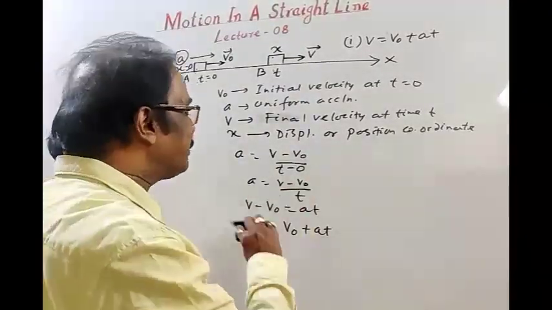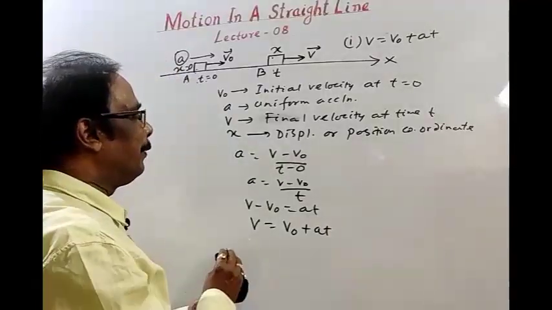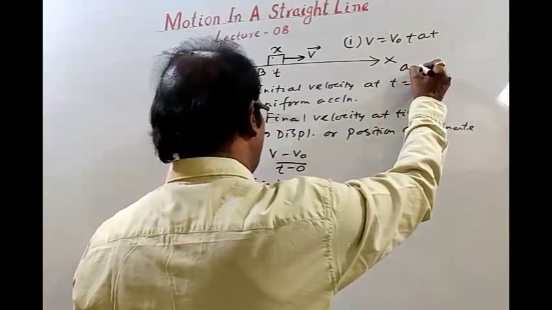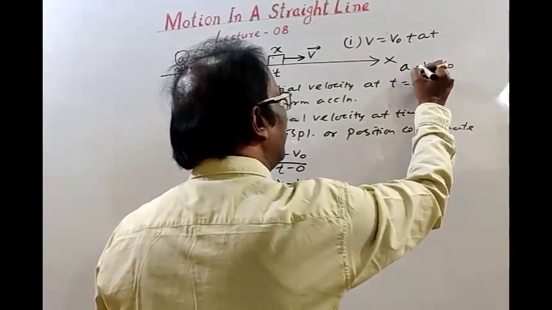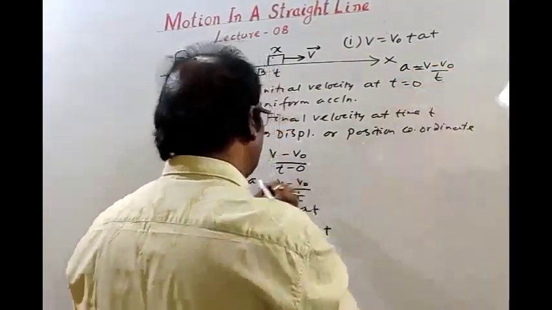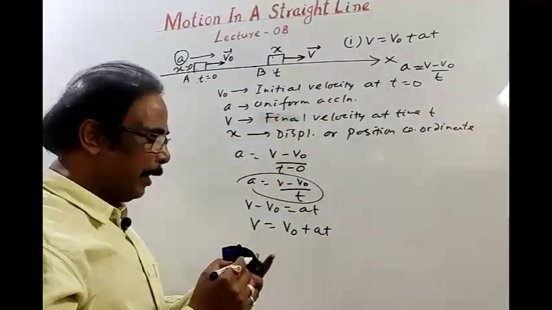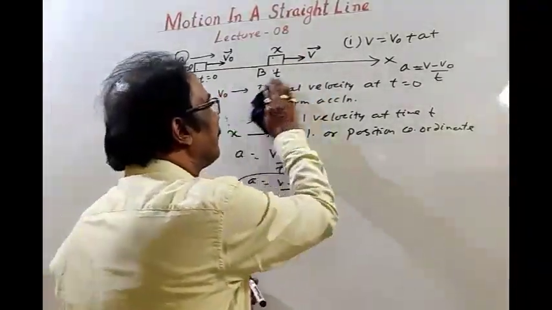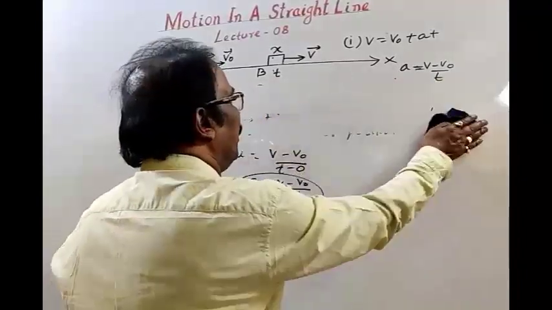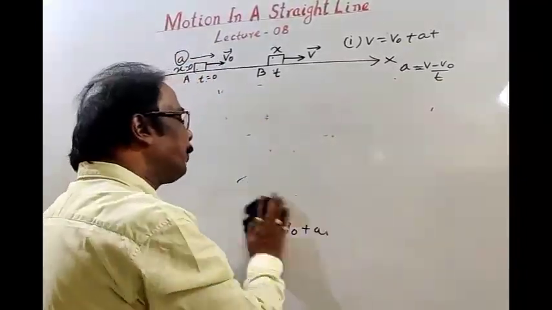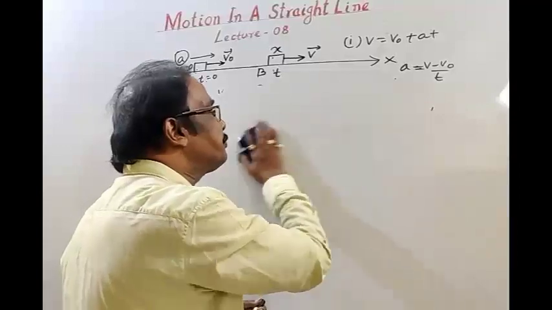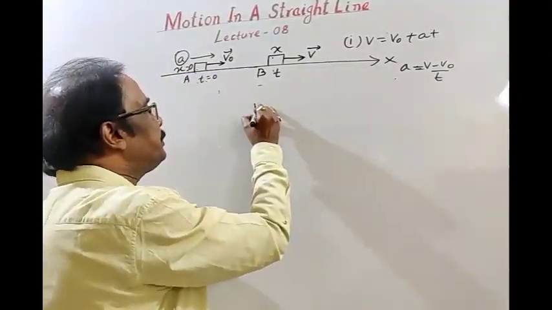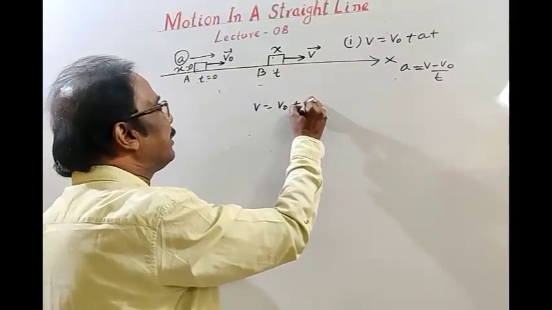Can I erase all these things? This is also required: acceleration is v minus v naught divided by time. From this we have got equation 1. See students, the equation we got gives the relation between initial velocity and final velocity: v is equal to v naught plus at.